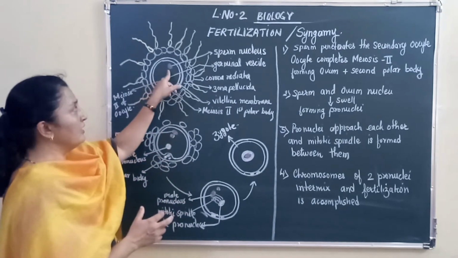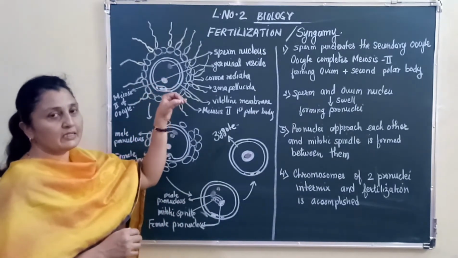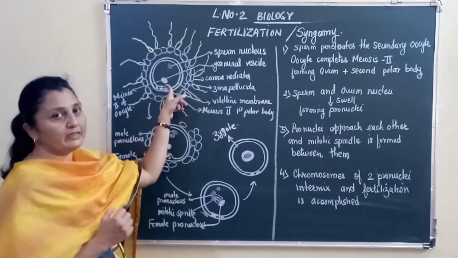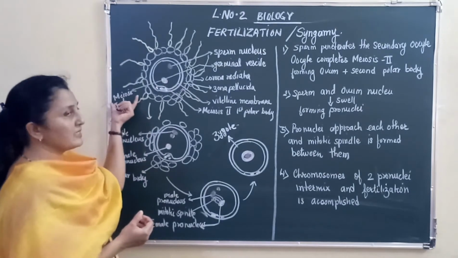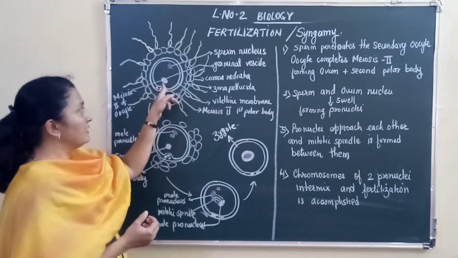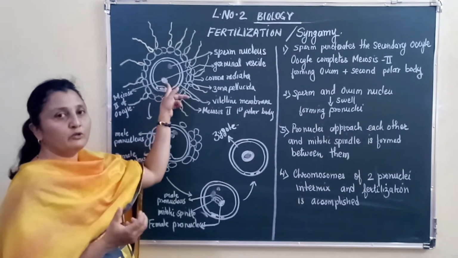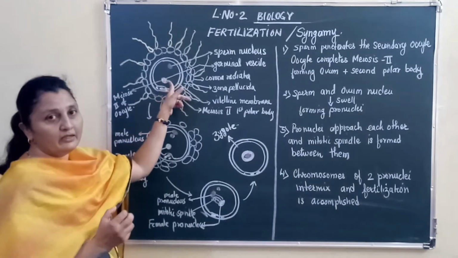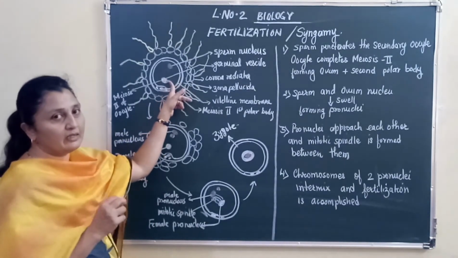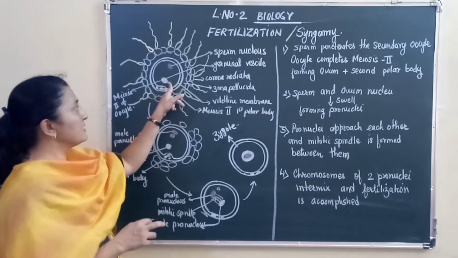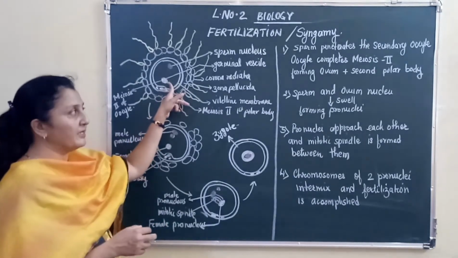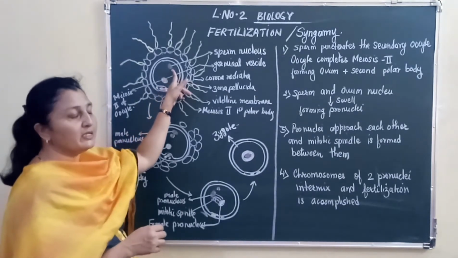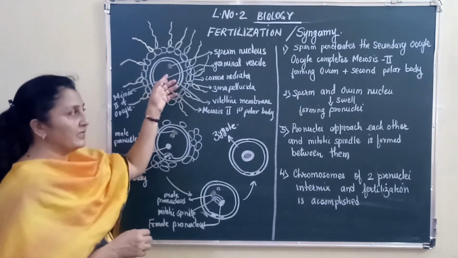With the entry of the male nucleus and the centriole, the meiosis inside that cell starts getting completed. Remember, the egg nucleus was arrested in metaphase 2. As soon as the male nucleus enters the secondary oocyte, meiosis 2 gets completed.